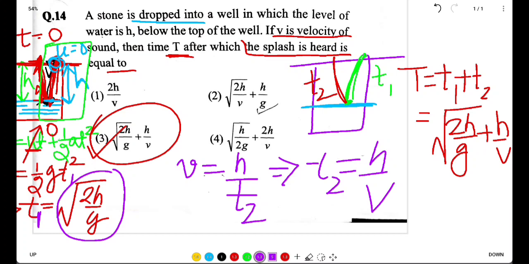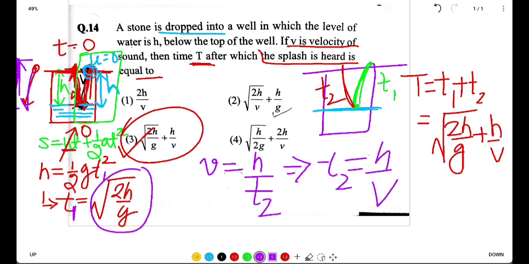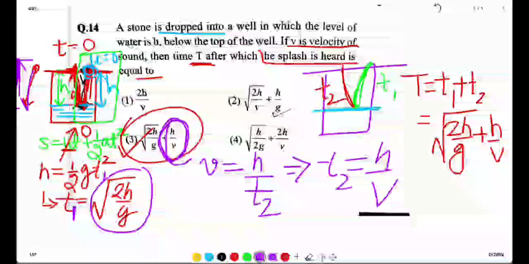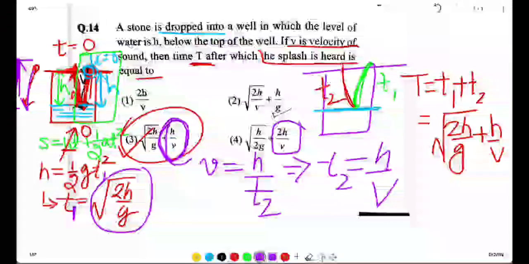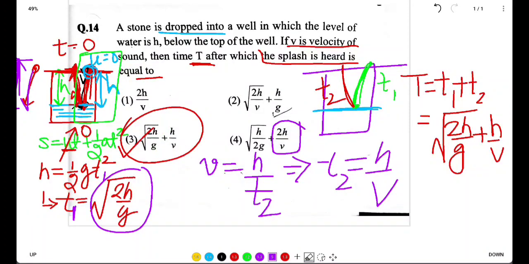So this was a very interesting question. Here's the solution. Most people neglect this part, so they don't get the answer in the options. The time taken by the sound to reach the top from the bottom is this t2. Many people neglect this, so they get the wrong answer. But since we have included this t2, we will get the right answer. Okay, thank you.